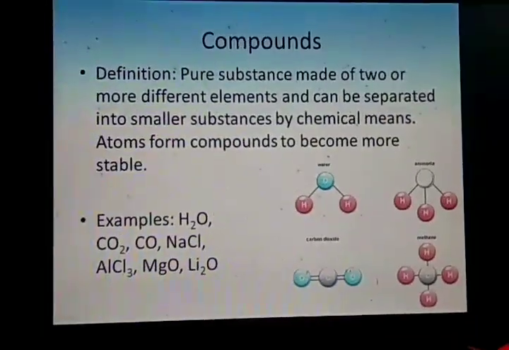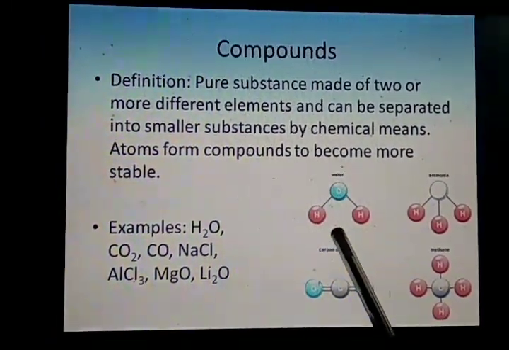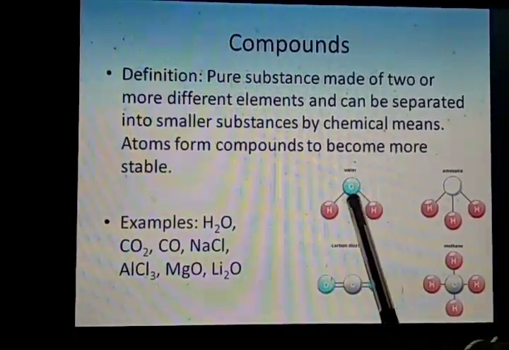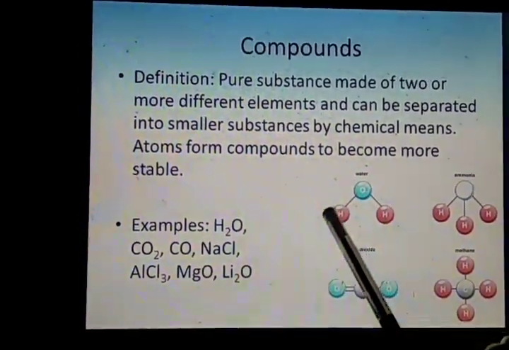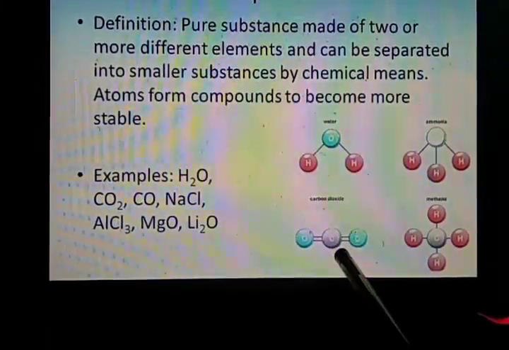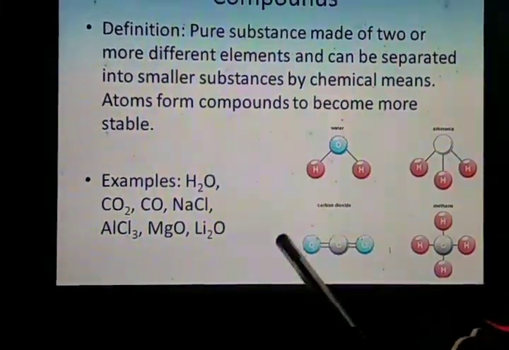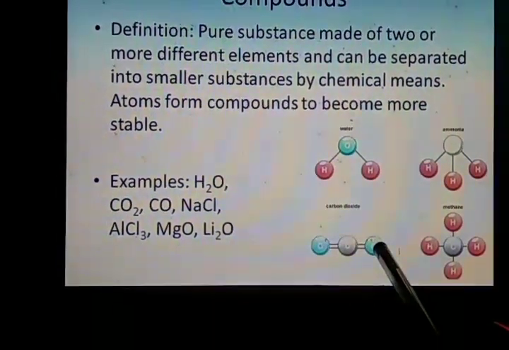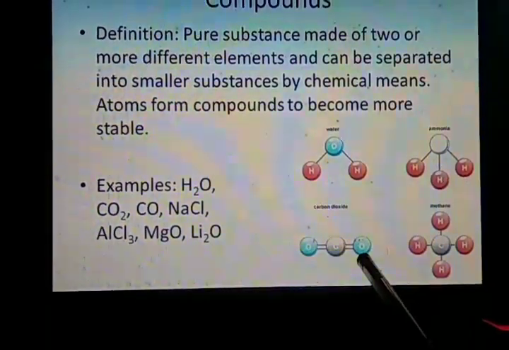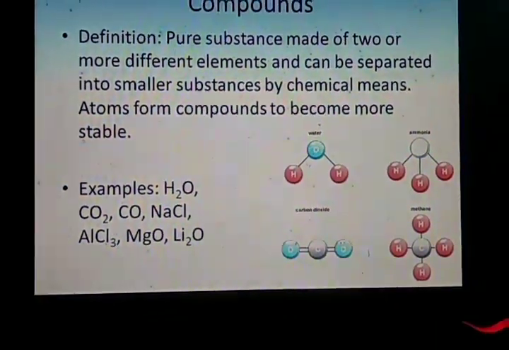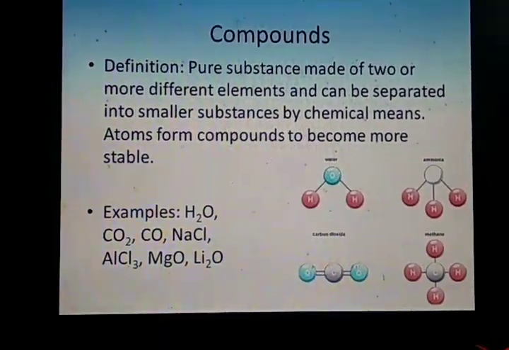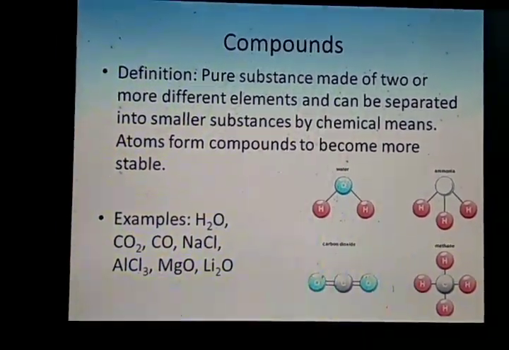For example, you can see here the water molecule: two hydrogen atoms combine with an oxygen atom and form a molecule of water, that is a molecule of a compound. In the same way, here you can see CO2, carbon dioxide: two oxygen atoms combine with one carbon atom and hence form a CO2 carbon dioxide molecule. This is also a type of compound, isn't it? So these are different types of compounds.